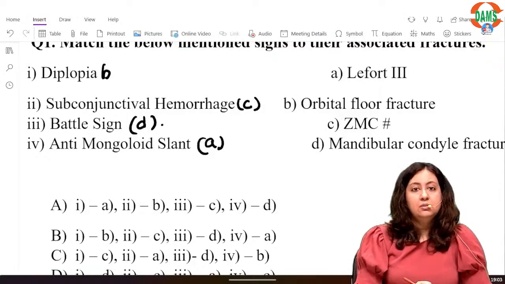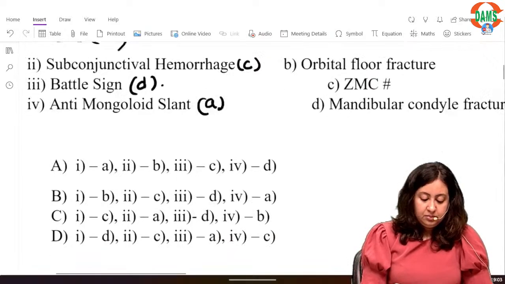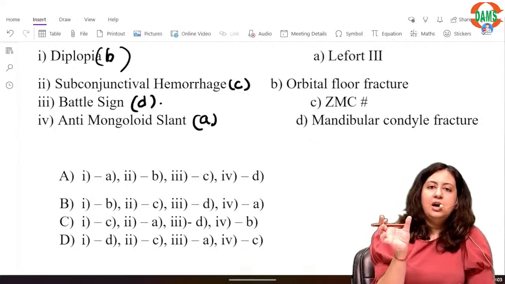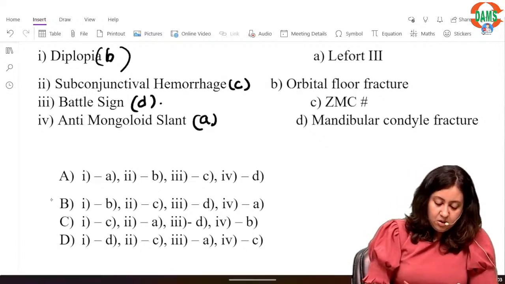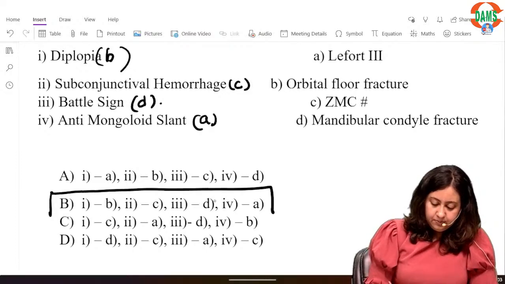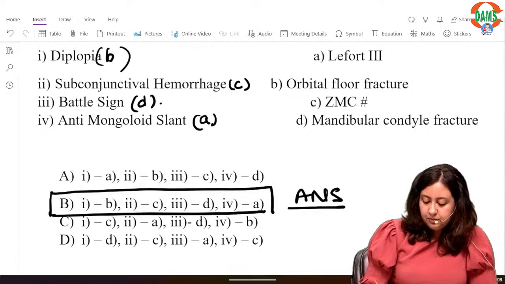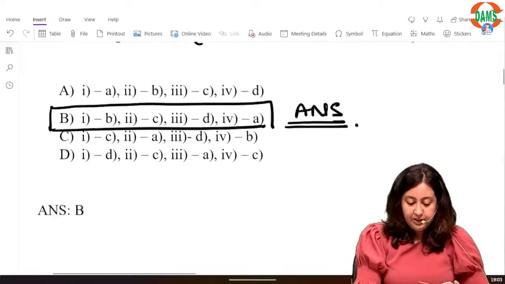Alright. Now you go and see your options. Which option matches the sequence you have made? So 1 with B, 2 with C, 3 with D and 4 with A is your option B. This is your answer. Fine.